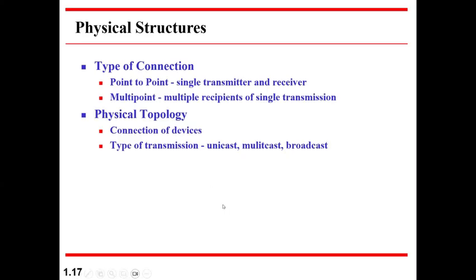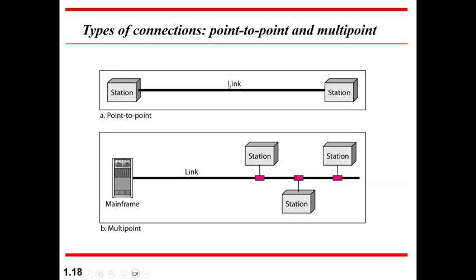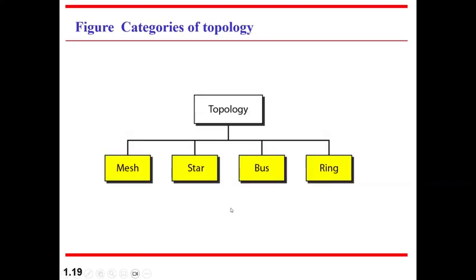So you have different types of messages that you can send, different types of transmissions that you can do on a network. These pictures tell you that. I will not stress much. This is point to point and this is multi-point.